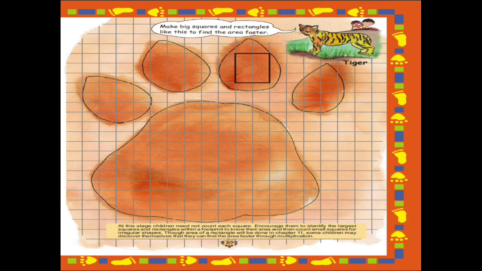Now see on page number 39 what is given. There is a footprint, right? Now tell me, which animal's footprint is there? It is of a tiger. It has been shown here, right? It is a footprint of a tiger. Now what is written in this?